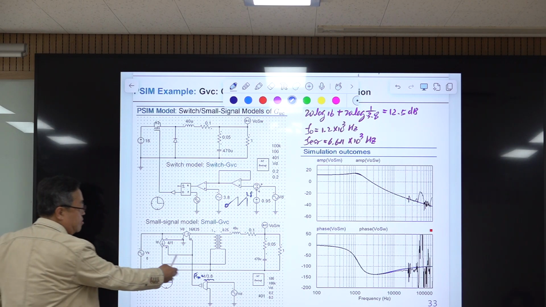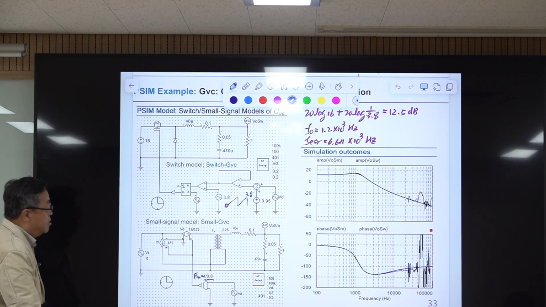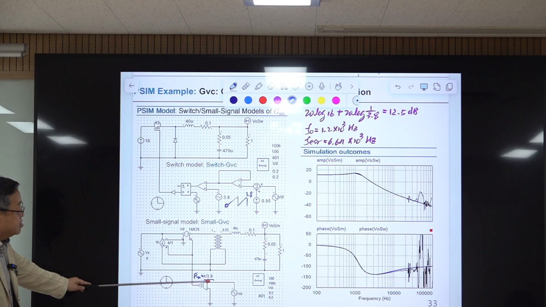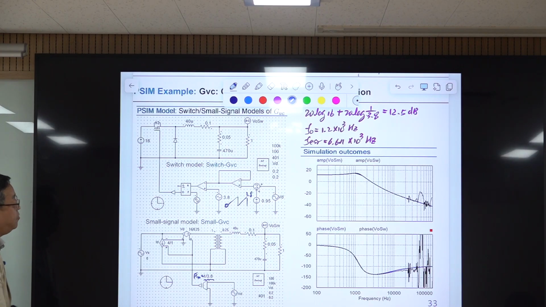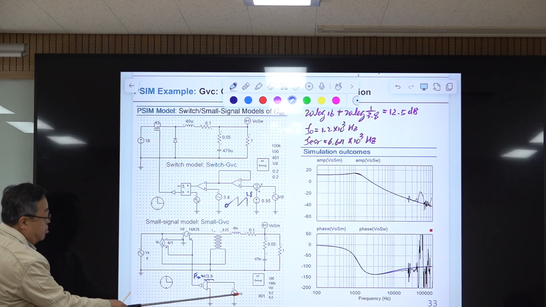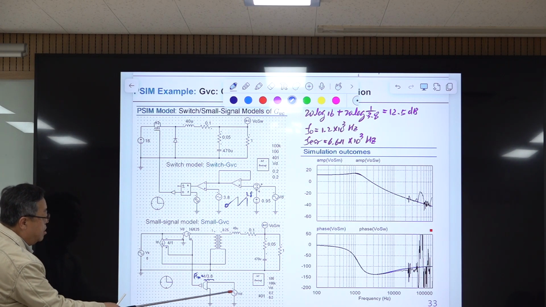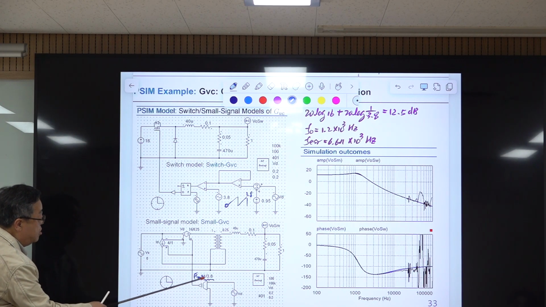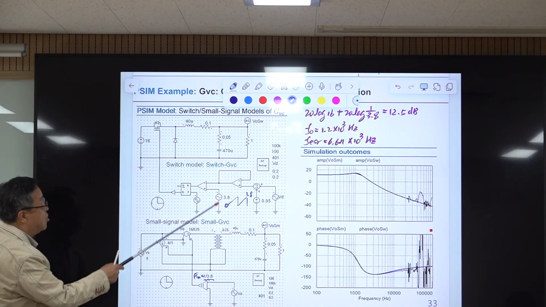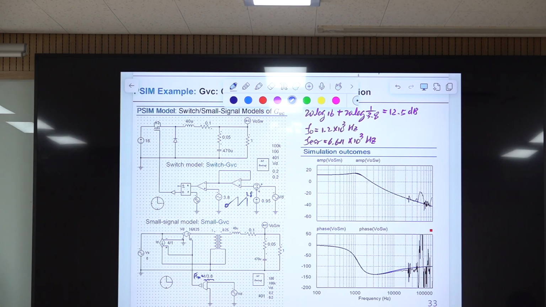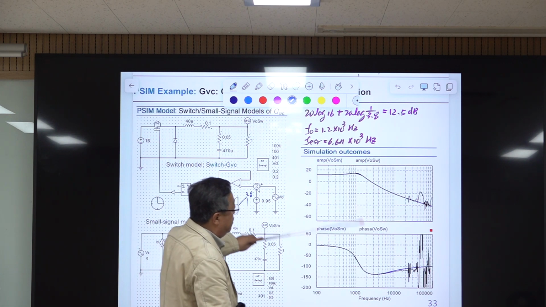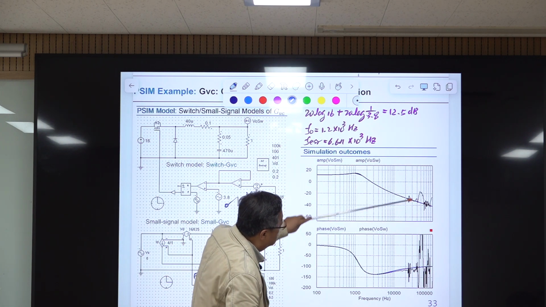Okay, of course this is the approximation, but this is very good approximation. I explained the complete details about this. This is just the slope of this line segment. Okay, so this is the small signal model, and this is the input to this small signal model, and this will be multiplied to this, and go through this will generate the control to output transfer function, which is this one, this blue one.